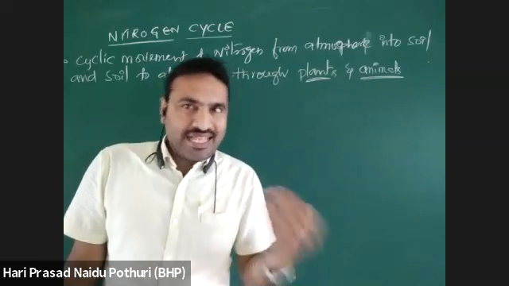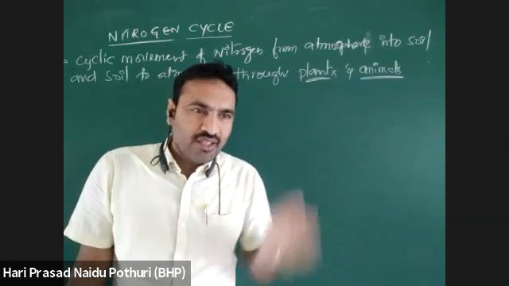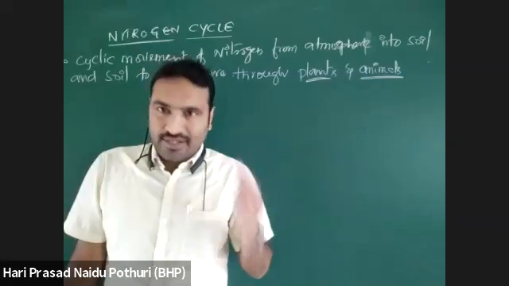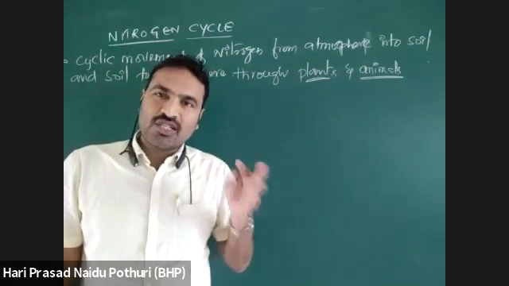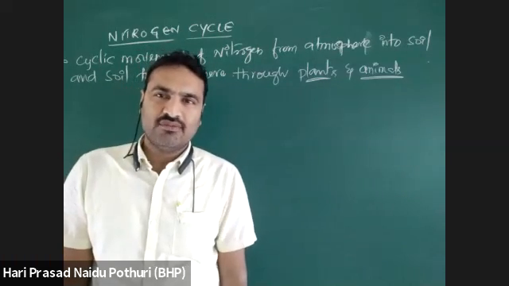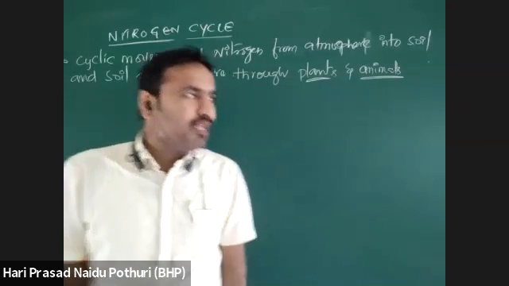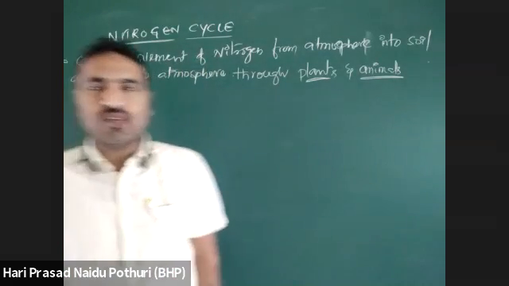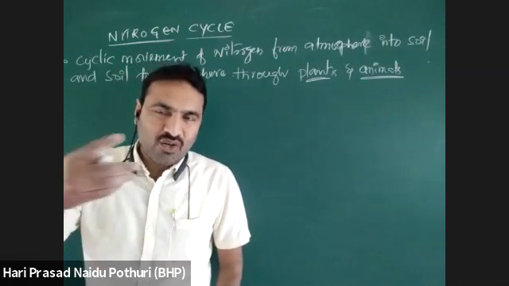The plants will die, animals will also die. Then what happens? When plants or animals die, they undergo decomposition. After decomposition, they release organic forms of nitrogen. From that organic form, like protein, amino acids or nucleic acids, in the soil, they undergo decaying.